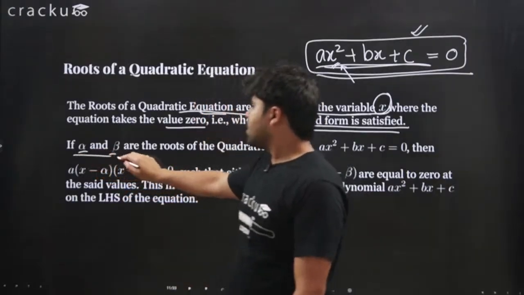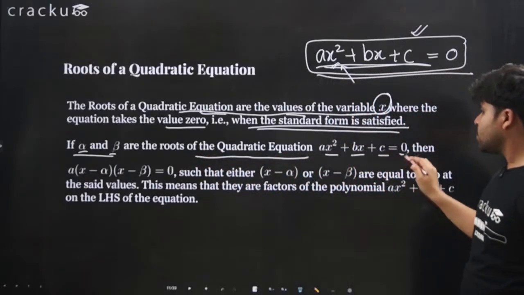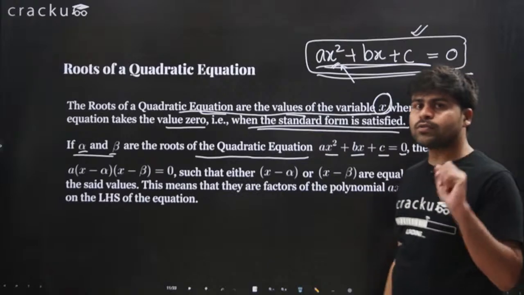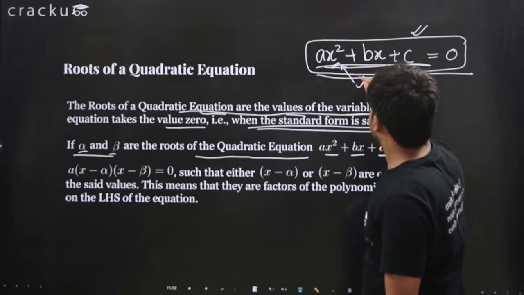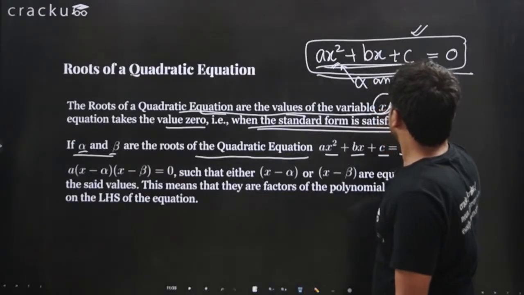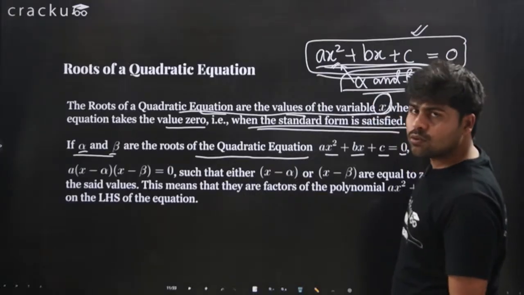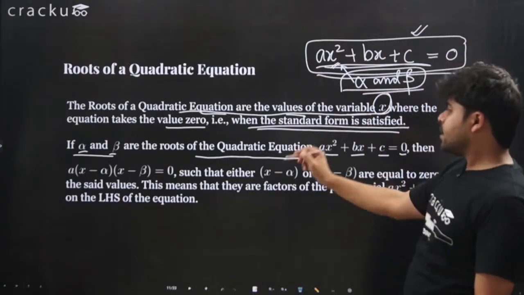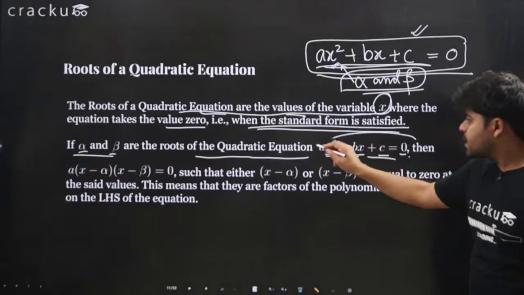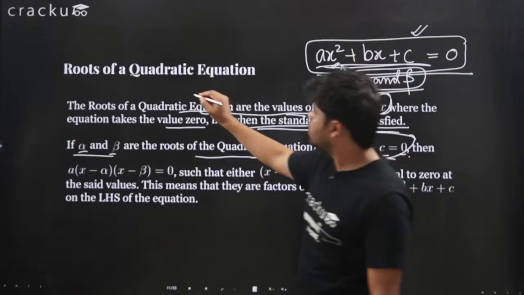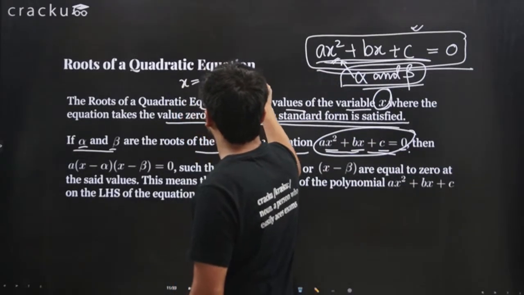So consider alpha and beta. If alpha and beta are the roots of the quadratic equation ax² + bx + c = 0, if there are two roots of the quadratic equation, let me write it here, alpha and beta. If alpha and beta are the two roots, then ax² + bx + c = 0 is satisfied if we put x = alpha, and if we put x = beta.